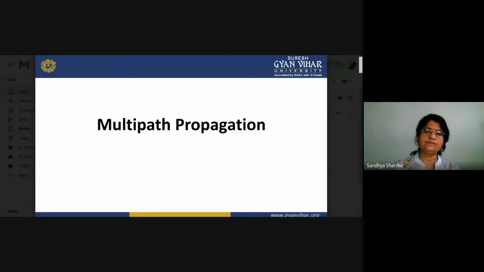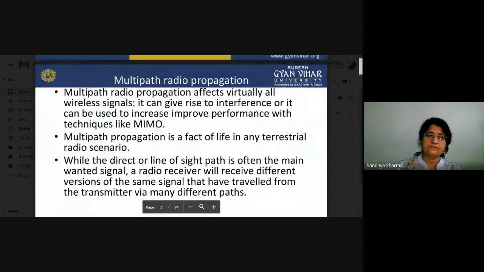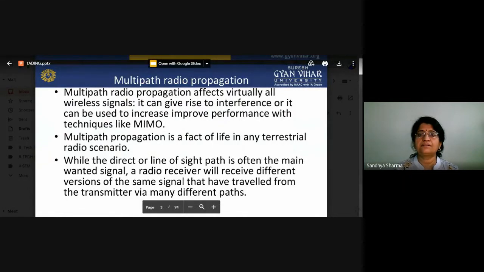Good morning, students. In this lecture, we will discuss multipath propagation. In wireless communication systems, we have seen that when we transmit our signals from transmitter to receiver, the signals follow many paths to reach the receiver. What happens when signals follow multipath, and what is the fading problem in wireless communication systems? So we will look at multipath radio propagation.